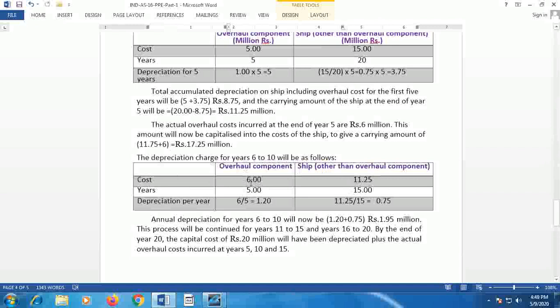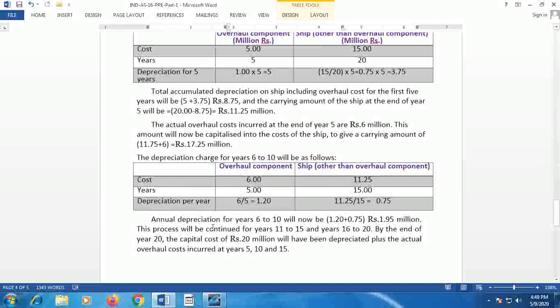So depreciation for the overall component is 6 million divided by 5 years, that gives a yearly depreciation of 1.20 million. Whereas in the case of the ship, 11.25 residual value of the ship divided by 15, that means 0.75 million yearly depreciation.